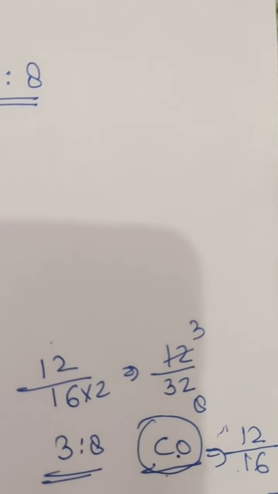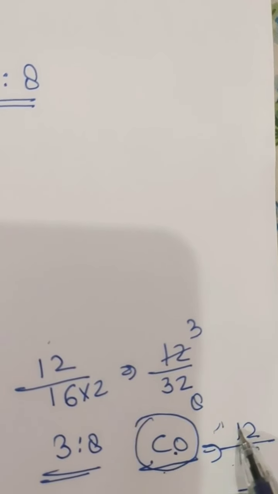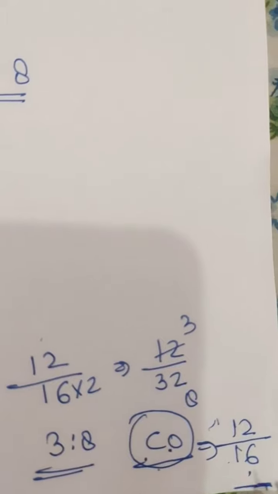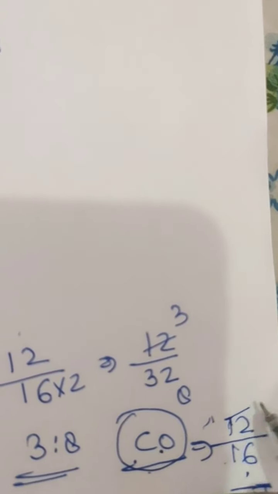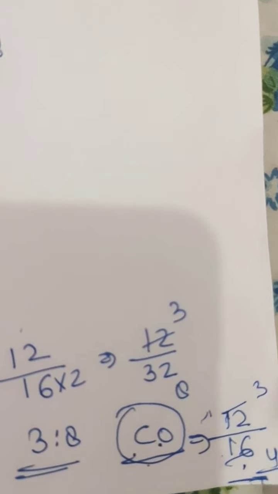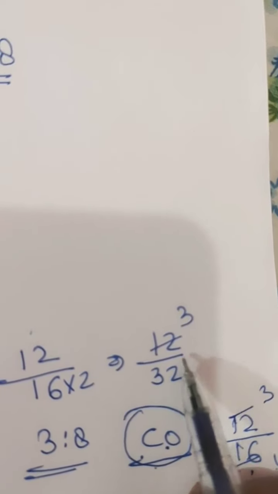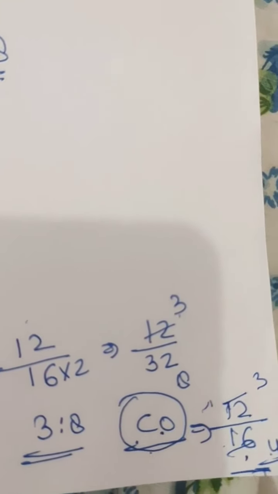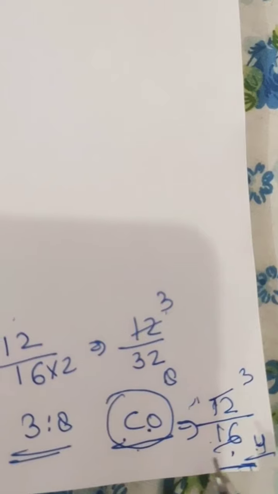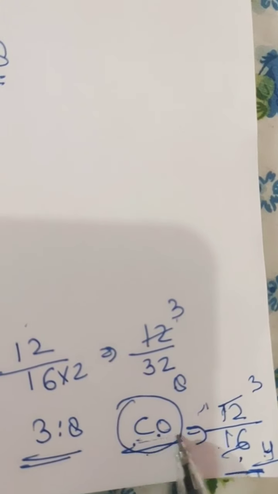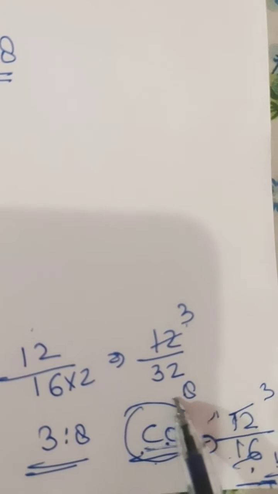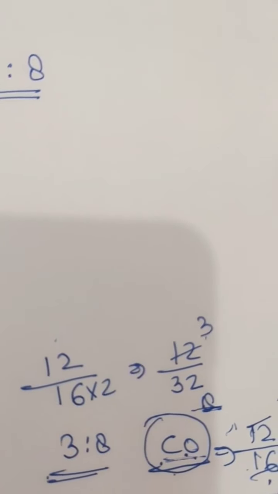The properties are different from each other because the ratio is not the same. Here the combination of CO is 12:16, or in a simpler form we can say 3:4. So 3:4 is different from 3:8, because when it is 4 oxygen the gas is different, and when it is 8 oxygen the gas is different.